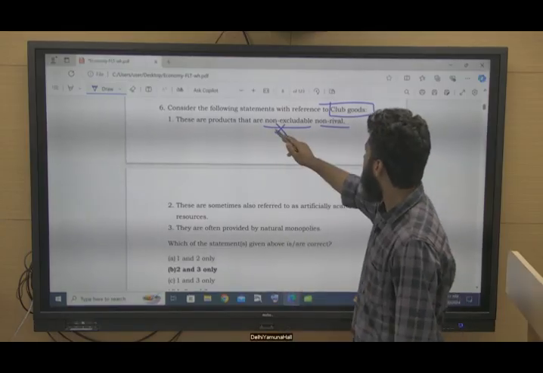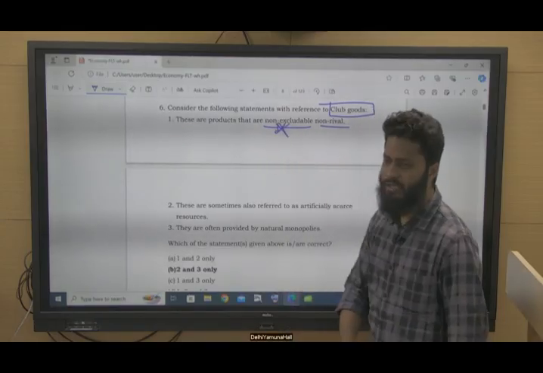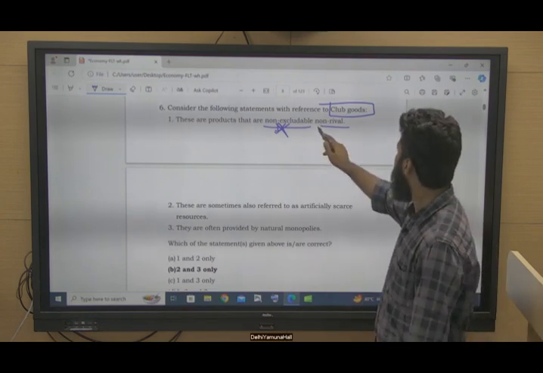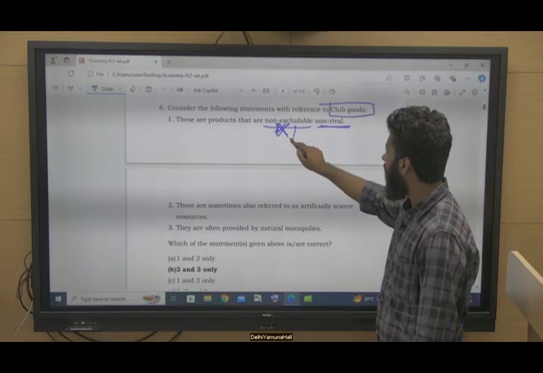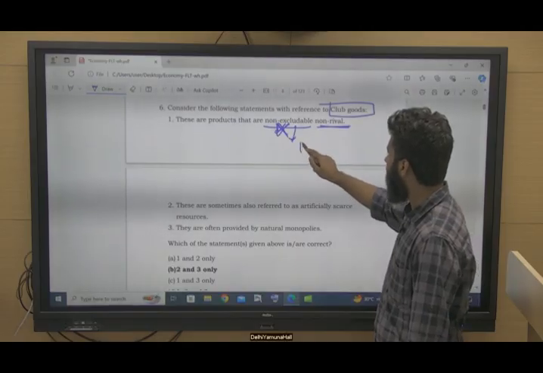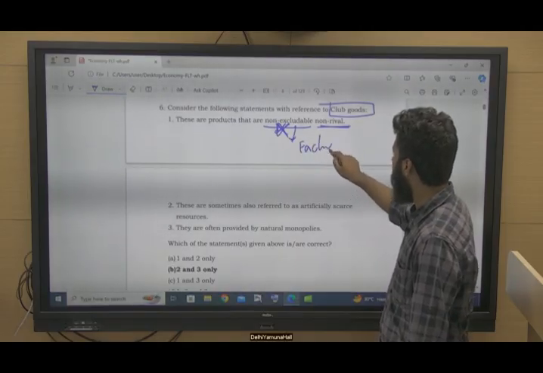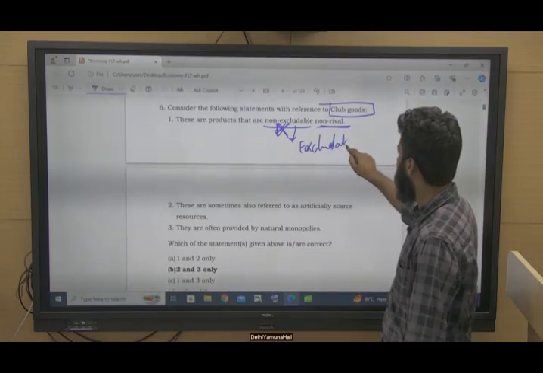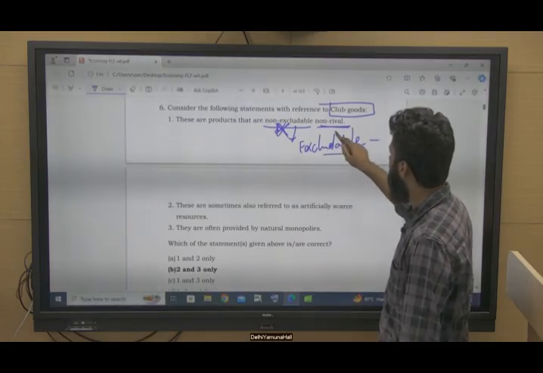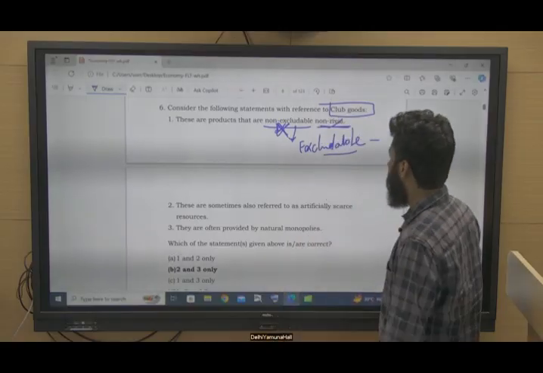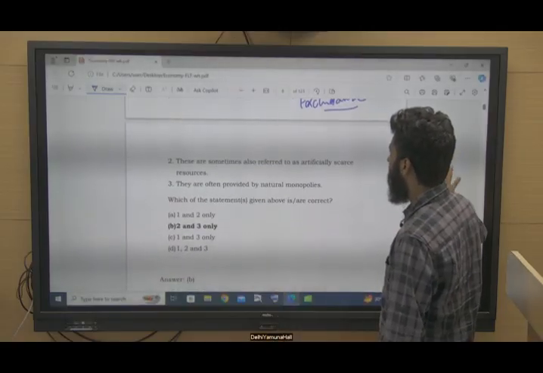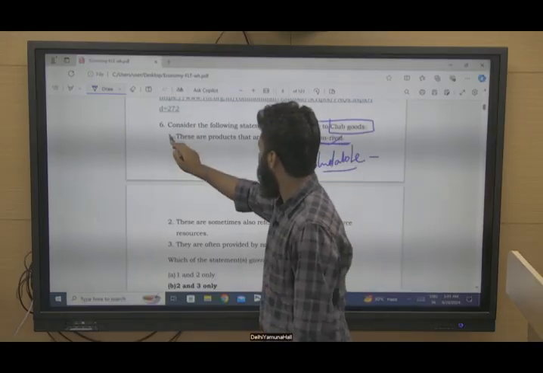So non-rival. But club goods are not non-excludable, rather they are excludable. So club goods are excludable but non-rival, right? So this is an incorrect statement.